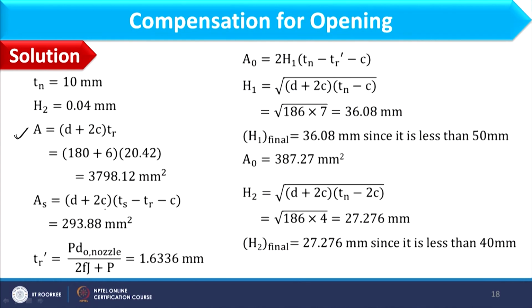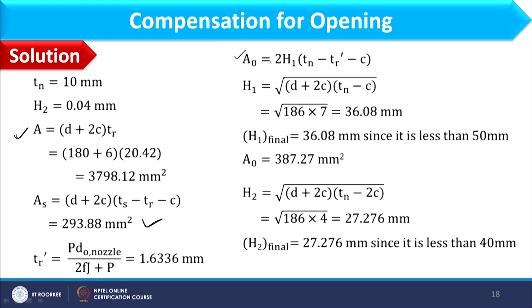For that case I have to compute AS as well as AN. AS is basically the area of additional material in the shell, and AN is the area of additional material in the nozzle. So let us start the calculation of AS. The expression of AS is equal to (d plus 2c) into (TS minus TR minus C). So putting all these values, we can have AS as 293.88 mm square, and further for AN we have to calculate AO as well as AI.